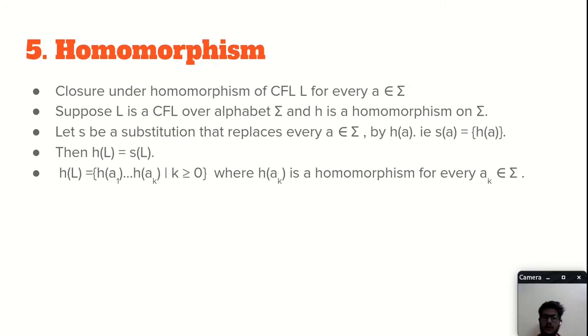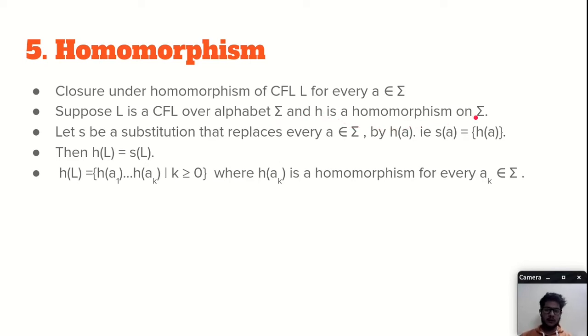Now let's move on to homomorphism. We can prove the closure under homomorphism of a context-free language L for every A belonging to sigma. Sigma is the set of all the alphabets over the language L. So suppose L is a context-free language over alphabet sigma, sigma is the set of all alphabets, and H is a homomorphism on sigma.